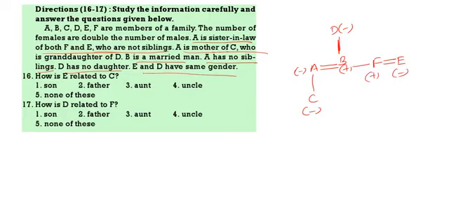Now first question, how is E related to C? Carefully, if you see, how is E related to C? Aunt. How is D related to F? D is the mother of both B and F. Mother is not there, so none of these.